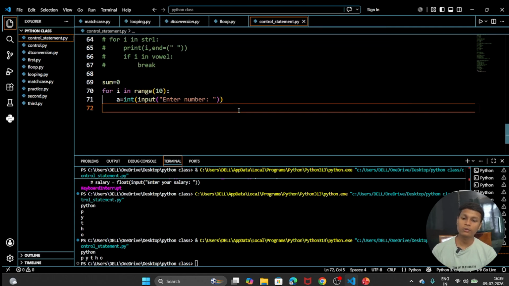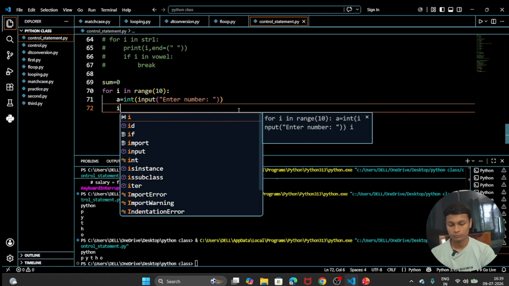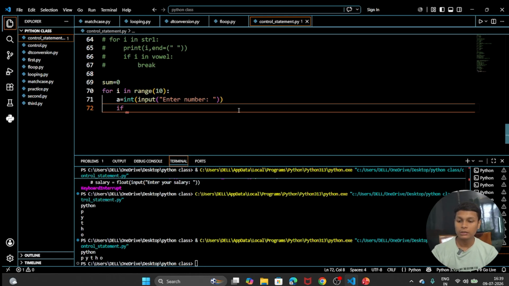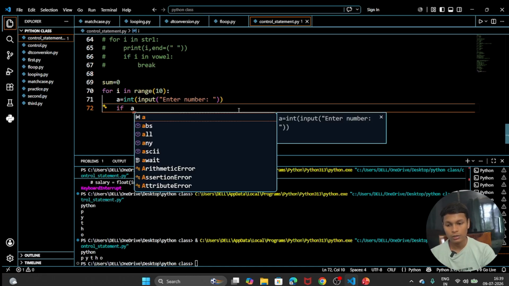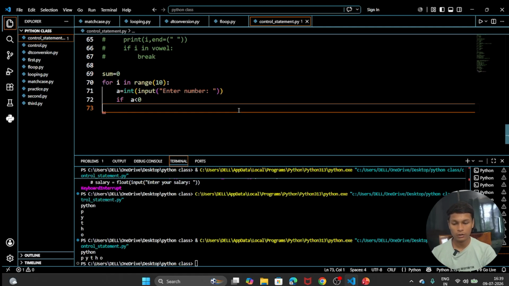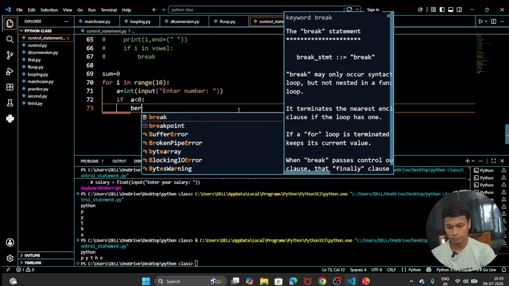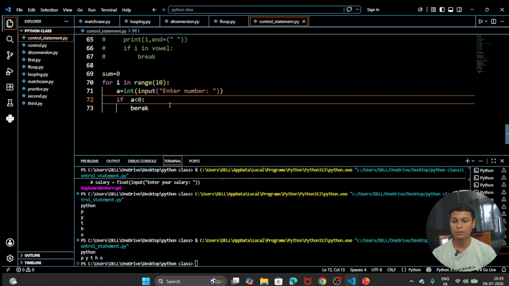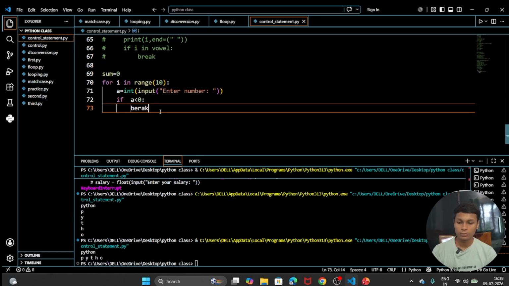After that, we have to break the loop if the number is less than 0, which means it is a negative number. If this condition becomes true, we are going to simply break the loop.